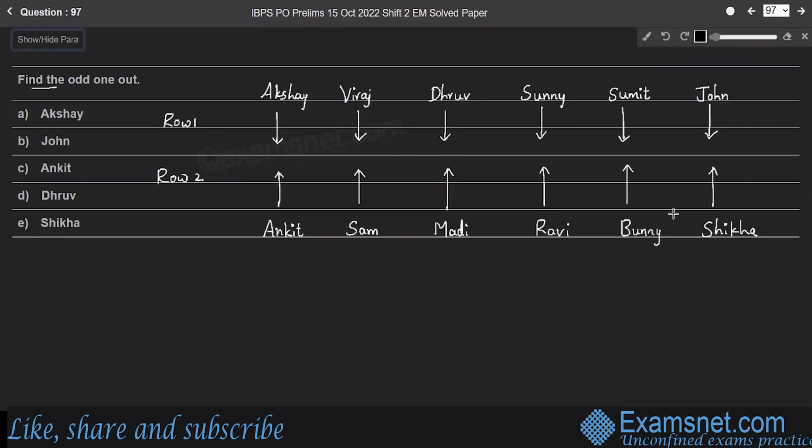Question 97. Find the odd one out. Here, person Akshay is sitting at the extreme end of row 1, right? Whereas John is also sitting at the extreme end of row 1. Whereas Ankit is sitting at the extreme end, Dhruv is sitting in the 3rd position of row 1, right? Whereas Shikha is also sitting at the extreme end of row 2, right? So except Dhruv. Dhruv is the 3rd person in row 1, whereas all the others are sitting at the extreme ends, right? Therefore, Dhruv is the odd one. Option D is the answer.